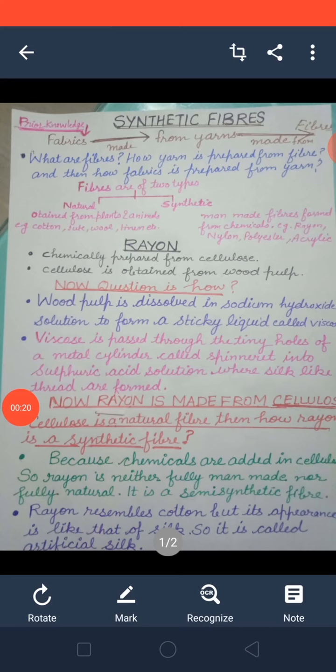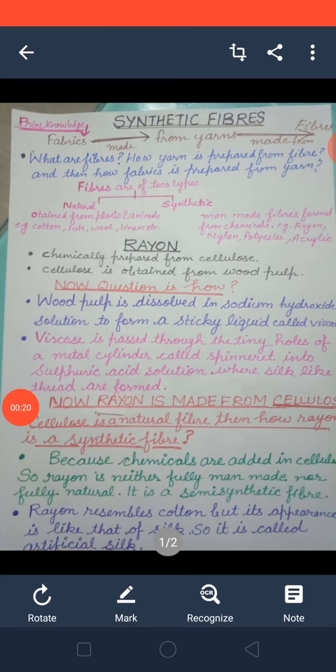First of all, beta, we dissolve wood pulp in sodium hydroxide solution. And when we dissolve wood pulp in the sodium hydroxide solution, then a sticky liquid is formed. And beta, that sticky liquid is known as viscose.